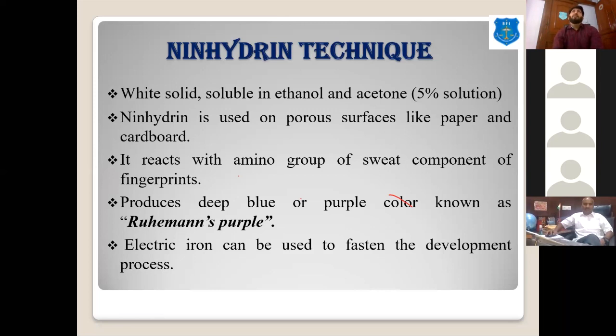This method is slightly slow to develop, so we can use an electric iron to heat up the fingerprint. If we are developing a fingerprint over a paper, we can keep a paper above it and below it, and we can use the electric iron to hasten the development process.